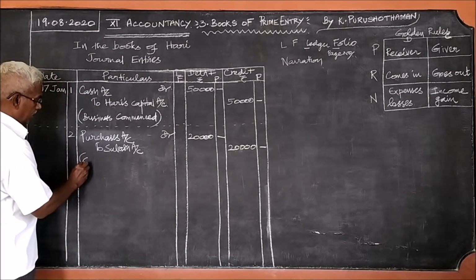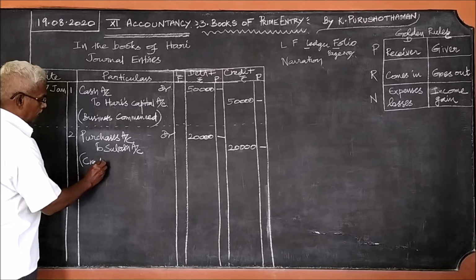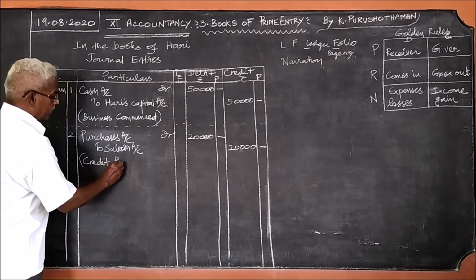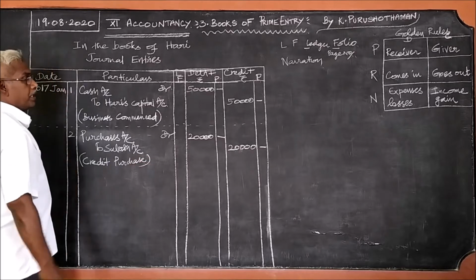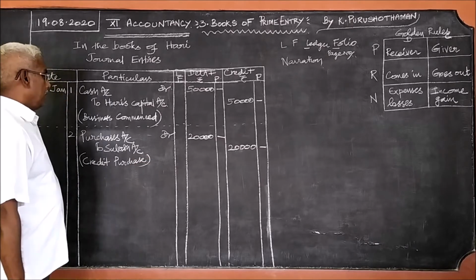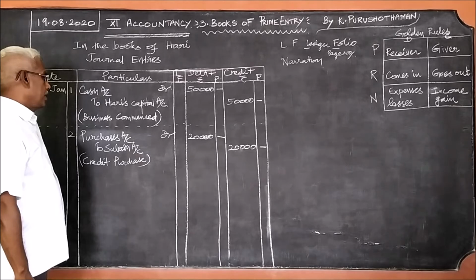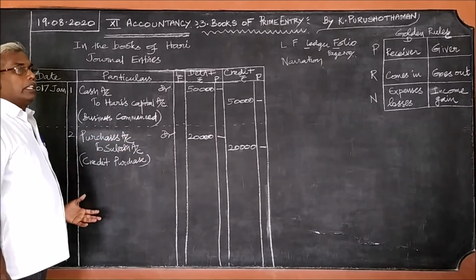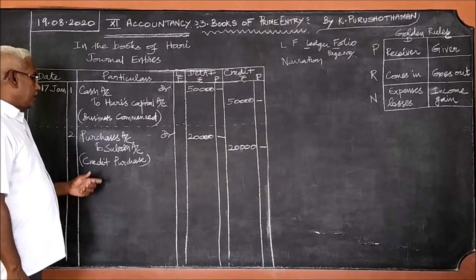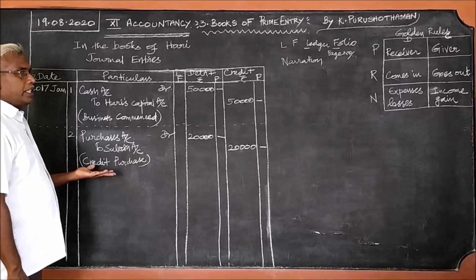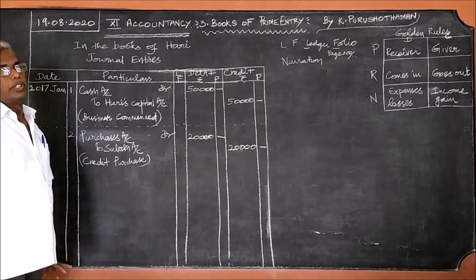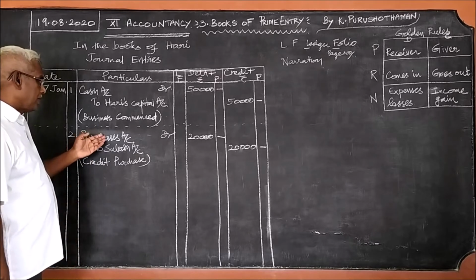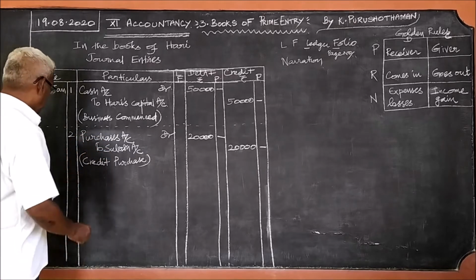This is credit purchase. So, whenever goods are purchased, purchases account debtor. If it is credit purchase, to name account. If it is on cash basis, to cash account. Right? So, purchases account debtor to Subhash account.